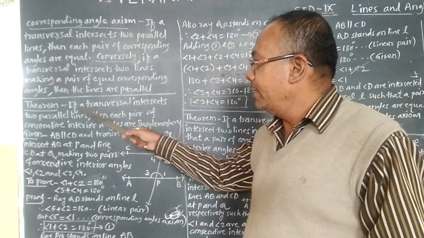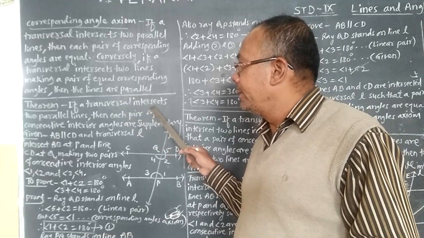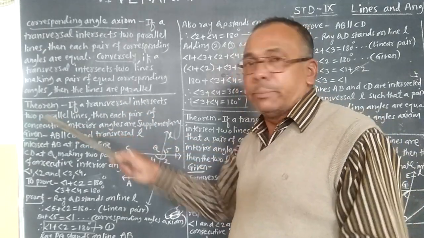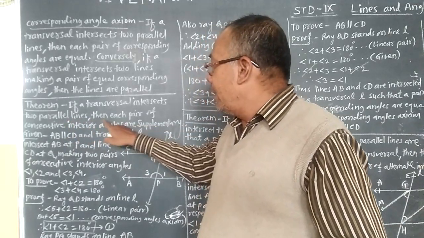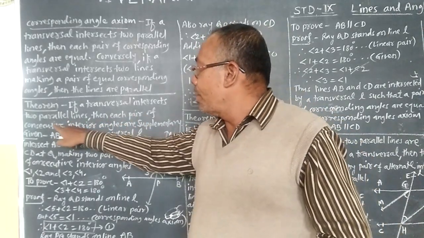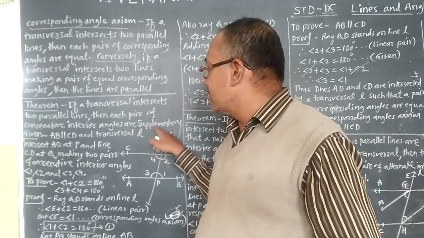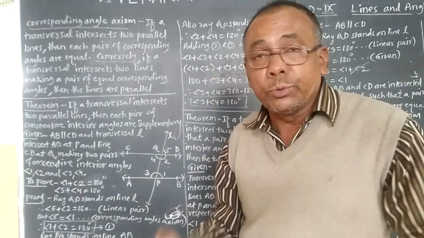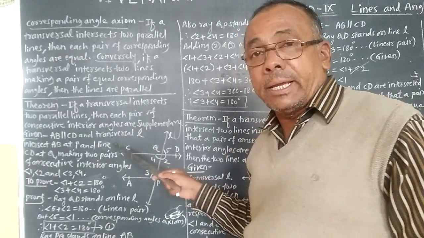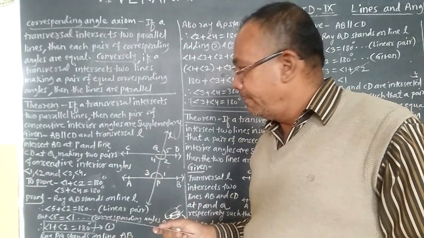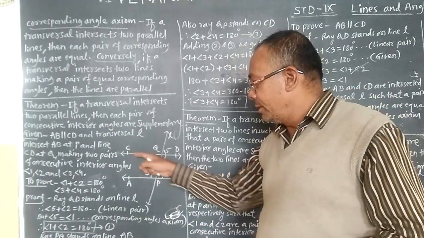Here it is given that the lines are parallel, then each pair of conjugative interior angles are supplementary, and we have to prove that. Here we have drawn the figure.